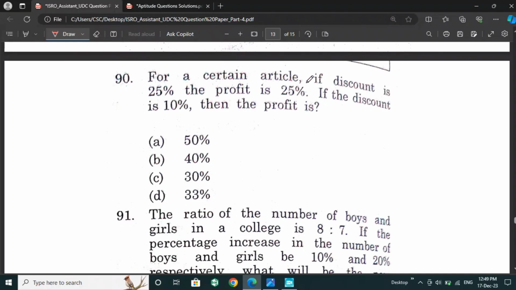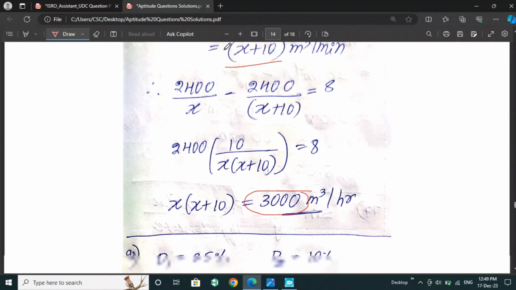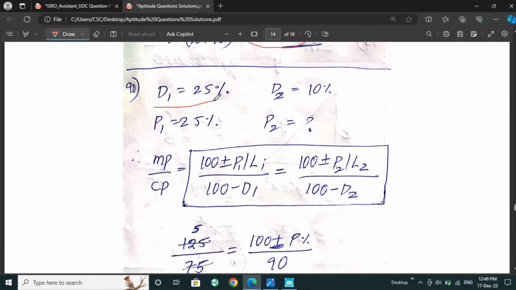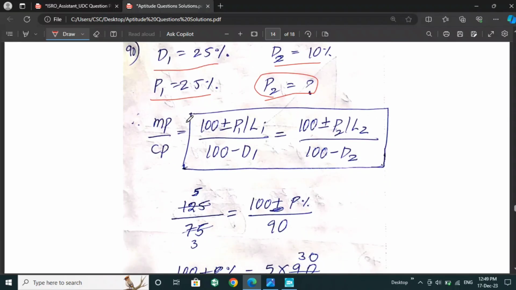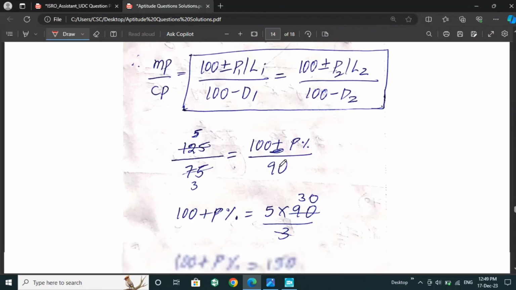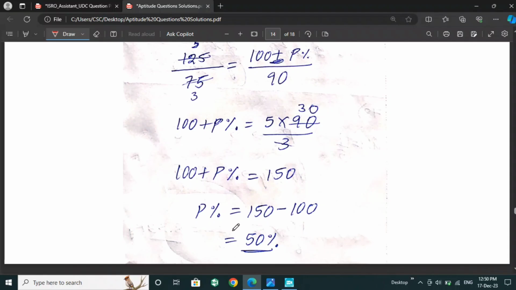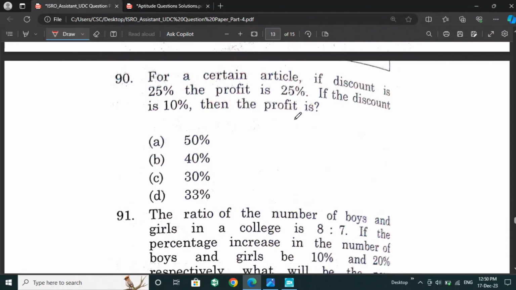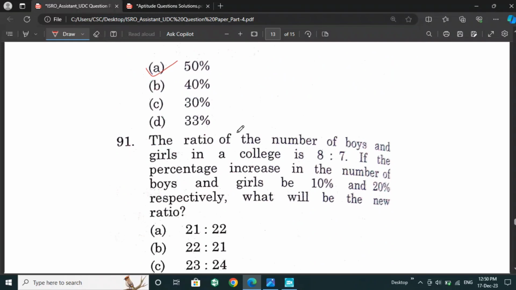Next, for a certain article, if a discount is 25%, the profit is 25%. If the discount is 10%, then what is the profit? According to the question, we can take discount D1, discount D2, and profit 1 and profit 2; we have to calculate the second profit. For this type of question we can use a formula. After calculating, we will get a profit of 50%. So option A is the right answer for this question.